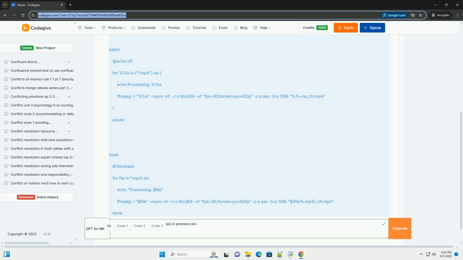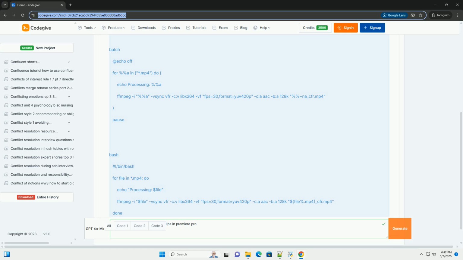Quality settings. When converting, prioritize quality settings to minimize any visual degradation. Use constant quality mode, RF value, in Handbrake or adjust the bitrate appropriately. Proxy workflow, optional: if you're working with high-resolution footage, 4K or higher, that is still taxing on your system even after converting to CFR, consider using Premiere Pro's proxy workflow. This allows you to edit with lower resolution proxies while preserving the full resolution files for final rendering.